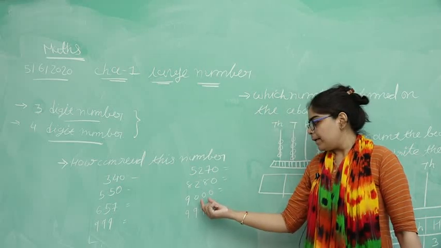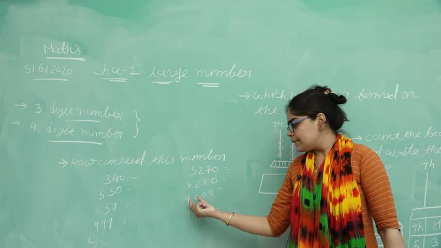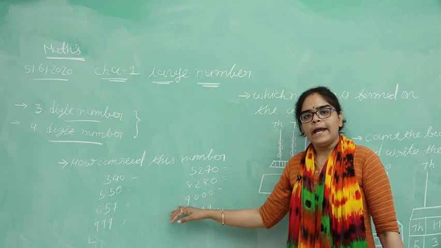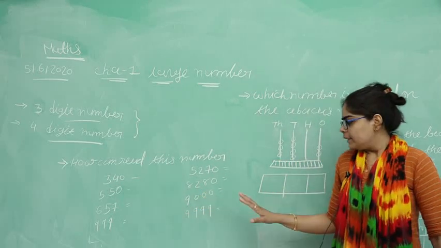Then after that 9000. What is the place of ones? 0. What is the place of tens? 0. What is the place of hundreds? 0. And what is the place of thousands? 9.